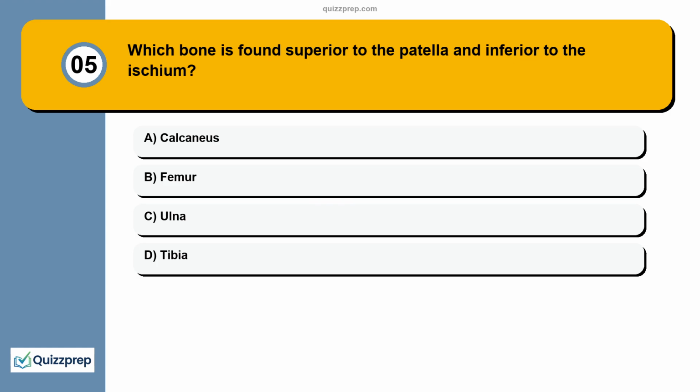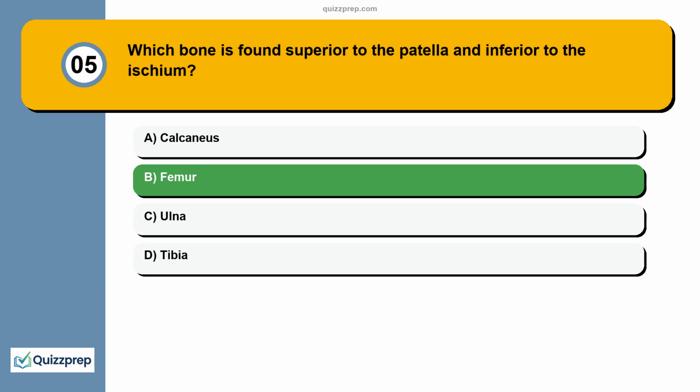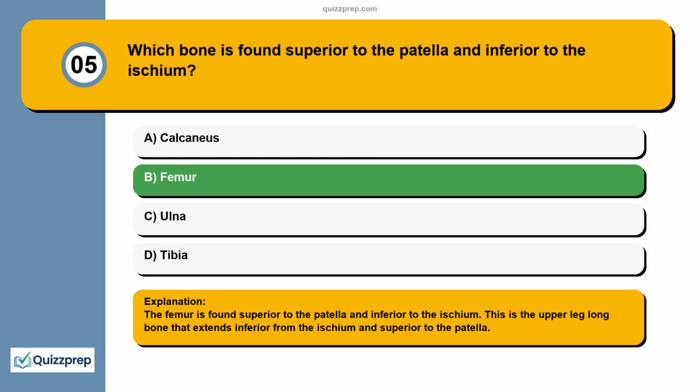Question 5. Which bone is found superior to the patella and inferior to the ischium? Calcaneus, femur, ulna, tibia. The femur is found superior to the patella and inferior to the ischium. This is the upper leg long bone that extends inferior from the ischium and superior to the patella.